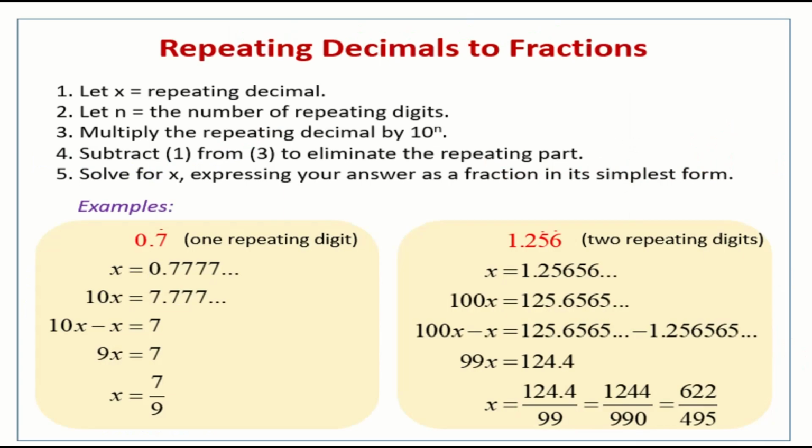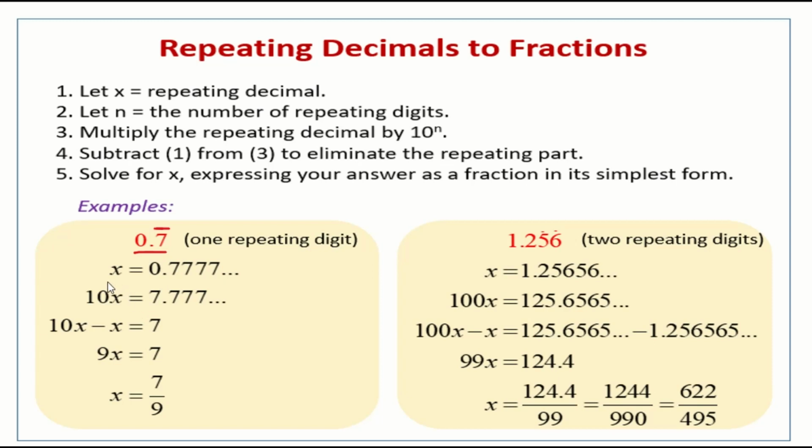Next we are going to see how repeating decimals are converted into fractions. Let us see through an example. They have given us 0.7 bar. As you know, bar means the same digit keeps repeating. Here you have to remember only one thing. If one digit is repeating, multiply by 10. If 2 digits are repeating, multiply by 100. Then 3 digits means 1000. Like that, multiply according to how many digits are repeating.